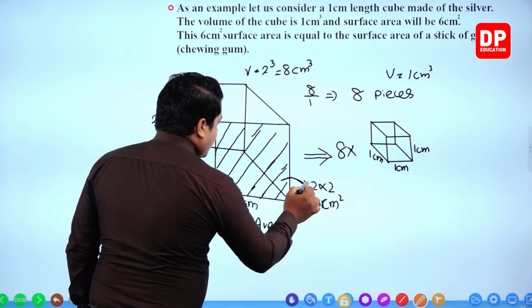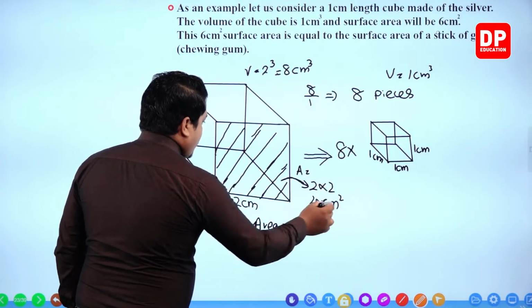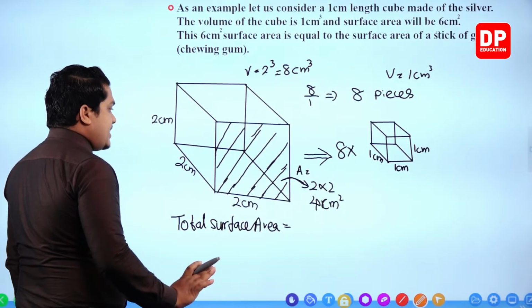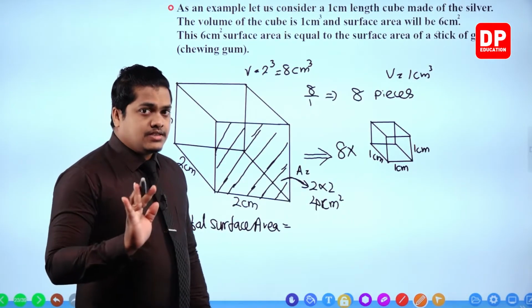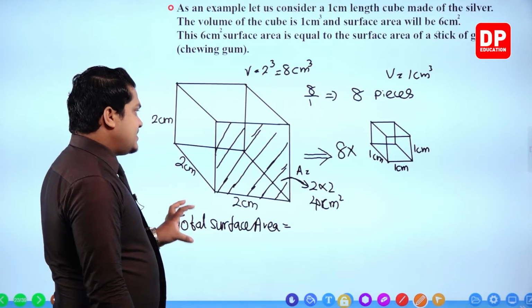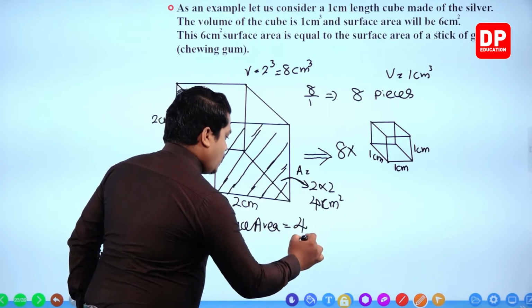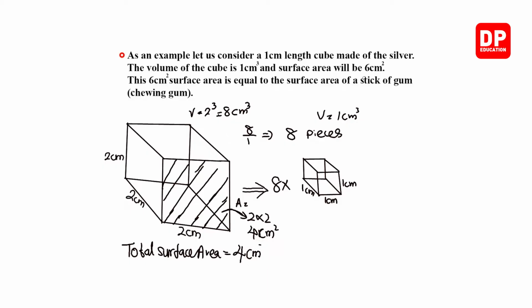Like that, there are 6 such surfaces. So the total surface area of this cube is 4 square centimeters into 6, as there are 6 sides. Altogether 24 square centimeters.